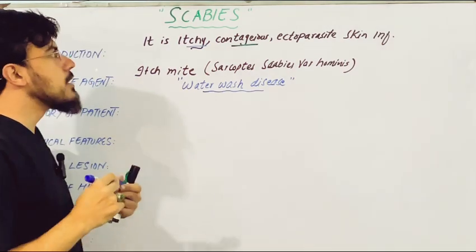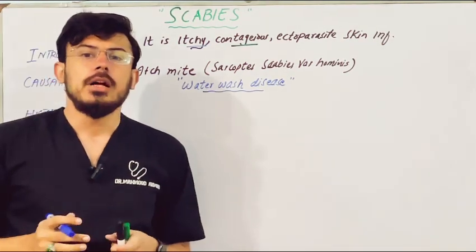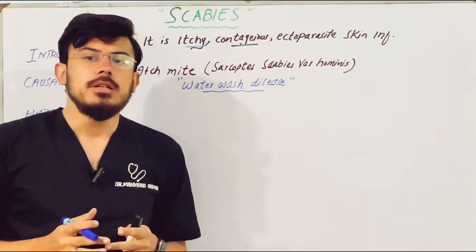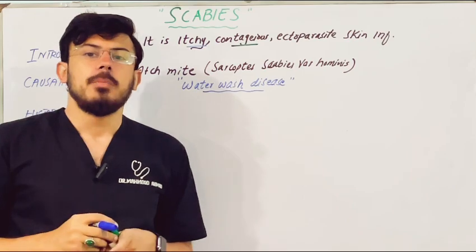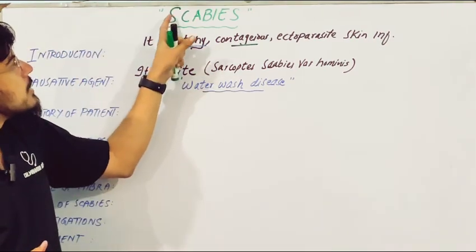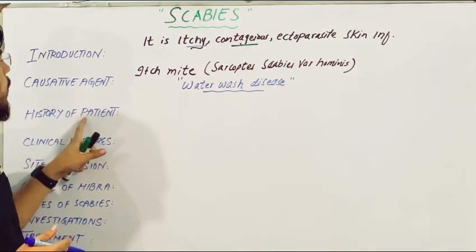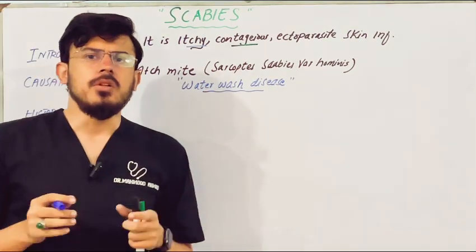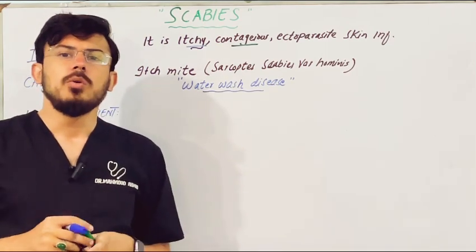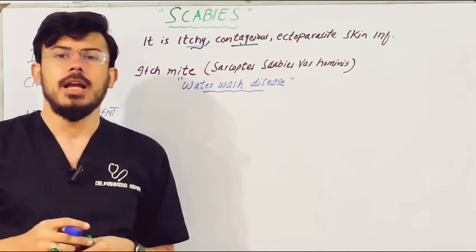The patients who are suffering from scabies usually can't maintain personal hygiene. So Sarcoptes scabiei get stuck onto the bodies of such patients. So it is important that the second name of scabies is water wash disease. So what is the history of the patient? Patients suffering from scabies usually give you a typical history that they couldn't sleep properly at night time.